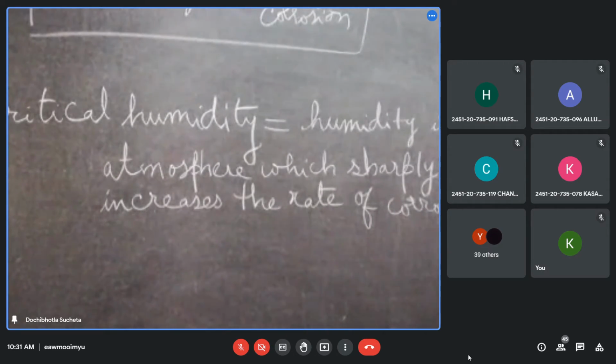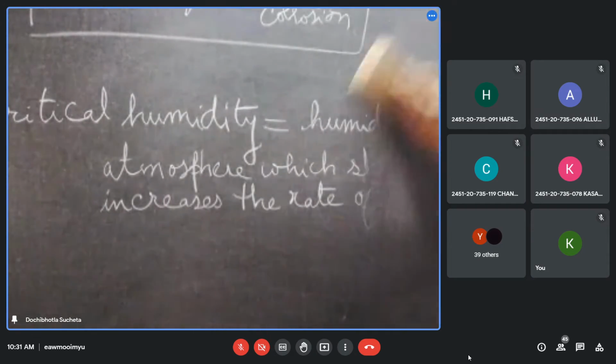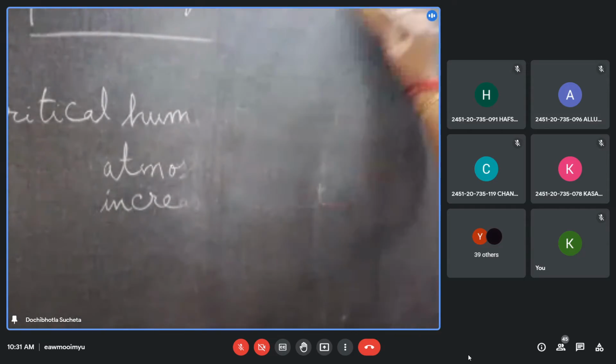Now I shall start with corrosion control. For the next heading, put a double star mark and write: a very important topic indeed to study. What is it? Corrosion control methods.